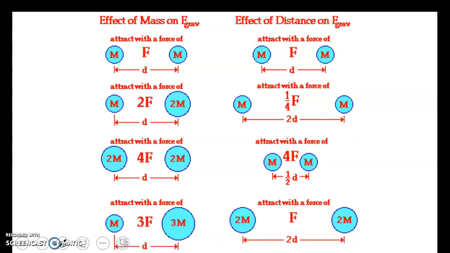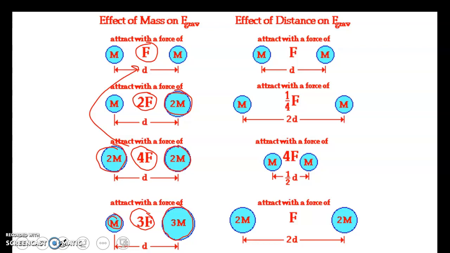Well, if the distance stays constant, and if our masses are the same, the force would be F. If we double the mass of one of the objects, to repeat, the force would double, with the distance staying constant. If we double the mass of both objects, our force would be 4 times that of our original, with distance staying constant. If we tripled the mass of one and left the mass of the other the same, the force would be 3 times as much. So the masses multiplied by each other will be equivalent to how the force would change.